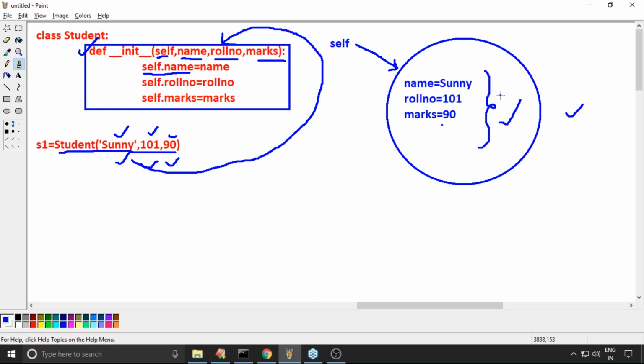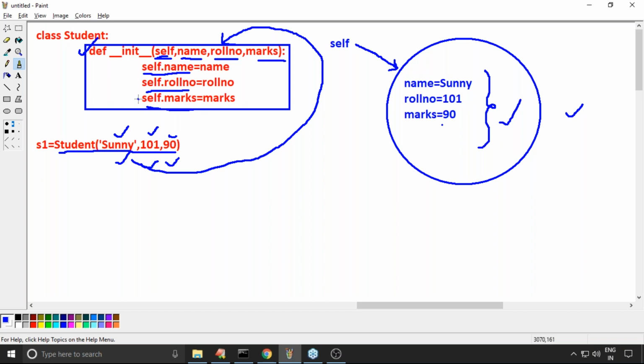Any doubt? Are you feeling comfortable? So what is the purpose of self? Self is always used to refer to the current object, because to access instance variables, self must be required. That's why the Python virtual machine always provides self for us. Now we are passing Sunny, 101, 90, and automatically the variables will be created and the values will be initialized.